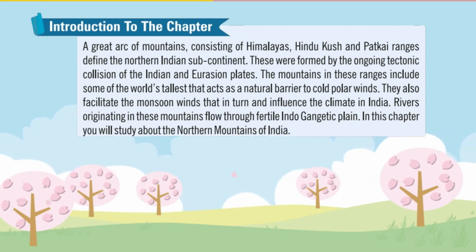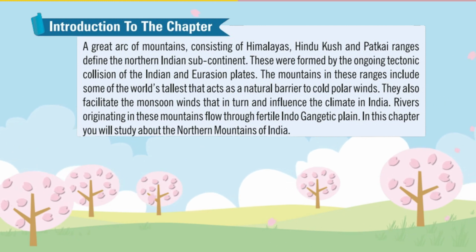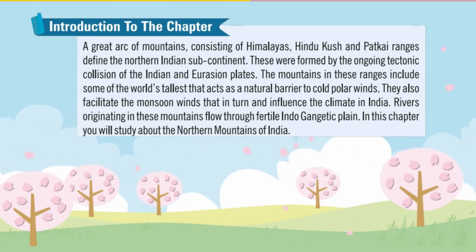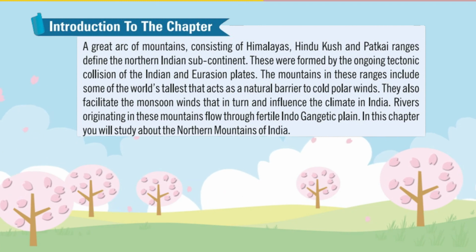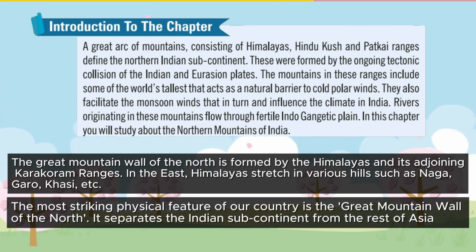Rivers originating in these mountains flow through the fertile Indo-Gangetic plain. In this chapter you will study about the northern mountains of India. The Great Mountain Wall of the North is formed by the Himalayas and its adjoining Karakoram ranges. In the east, the Himalayas stretch in various hills such as Naga, Garo, Khasi, etc.